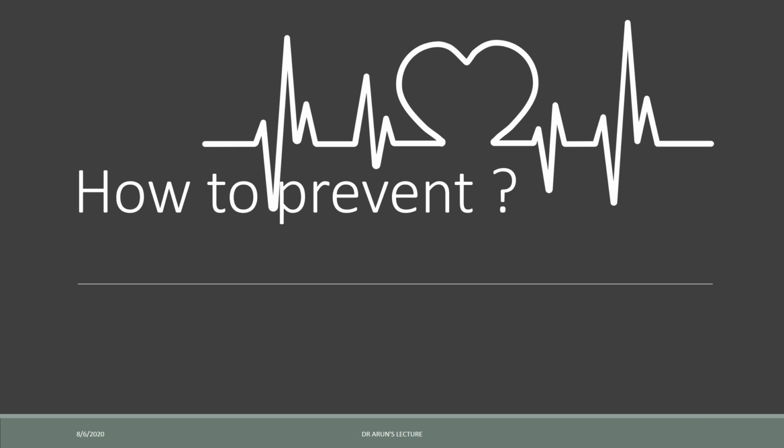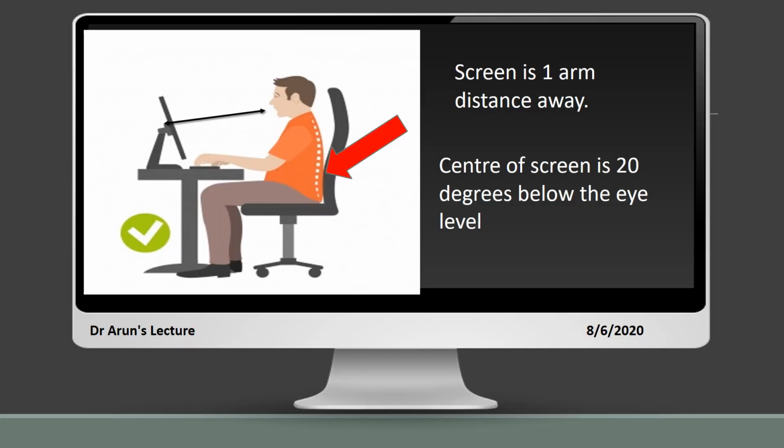And how to prevent these signs and symptoms, and how to protect our eyes from getting damaged. The first and foremost way to protect our eyes is the distance between the screen and the individual's eyes. There should be at least one arm's distance, or otherwise 30 inches, between the screen and the eye of an individual. And according to the degree, the center of the screen should be 20 degrees below the eye level, right, and the middle of the screen should be 20 degrees below.